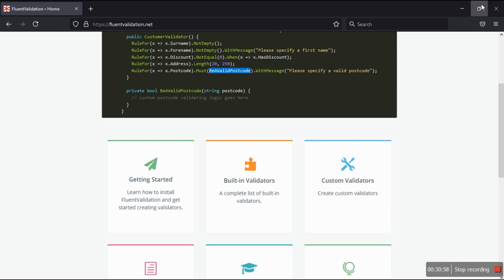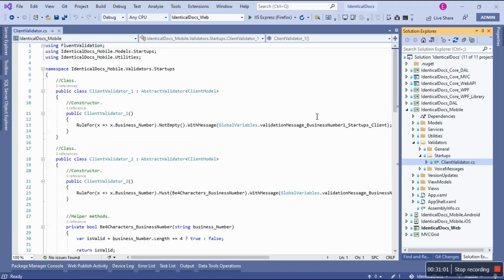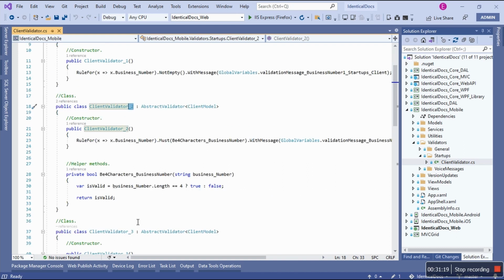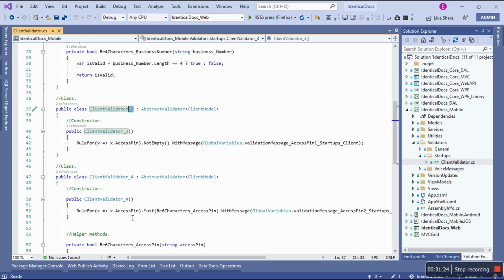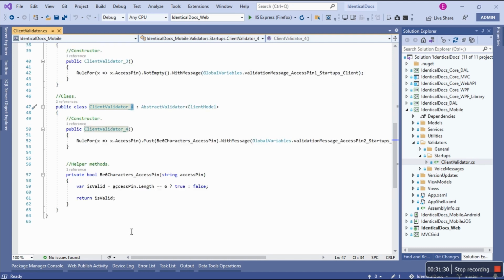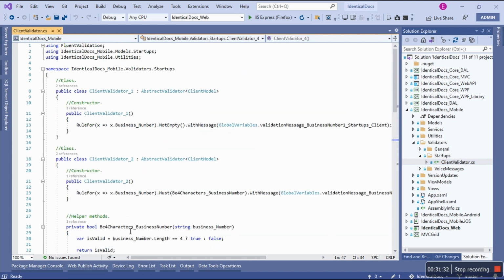Now quickly for Xamarin, yeah, I'm done with the browser. Now for Xamarin, I call it client validator 1. This is going to be very interesting. Why do I have multiple classes? There's a second class, a third class, and a fourth class. We're going to try to explain all of this, because the requirement on Xamarin was unique and different.